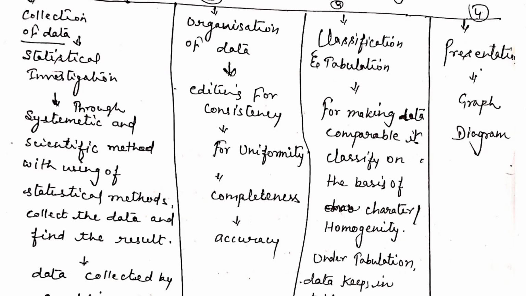So for making the data more comparable, we classify on the basis of the character or the homogeneity of the data. Under the tabulation, data is kept in tables with headings and subheadings.